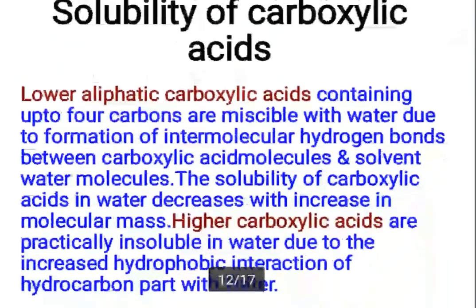Next, solubility of carboxylic acids. This point is similar to solubility of aldehydes and ketones. That is, lower carboxylic acids are soluble in water and higher carboxylic acids are insoluble. Okay.